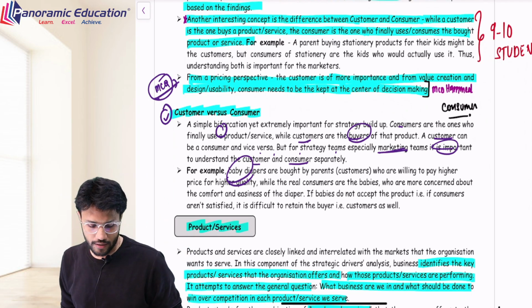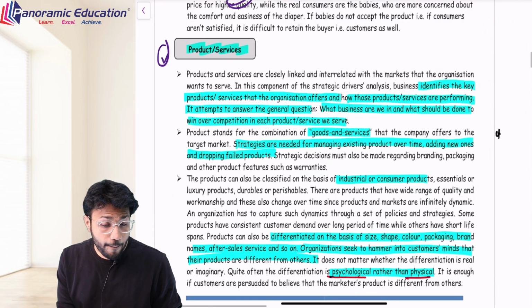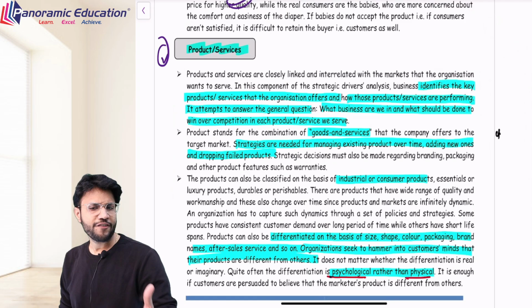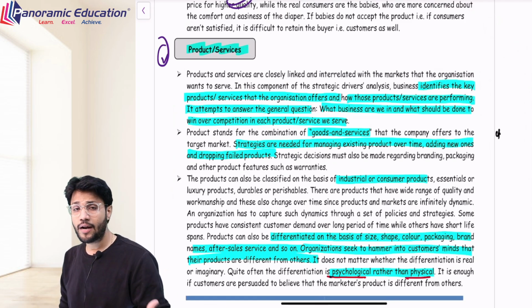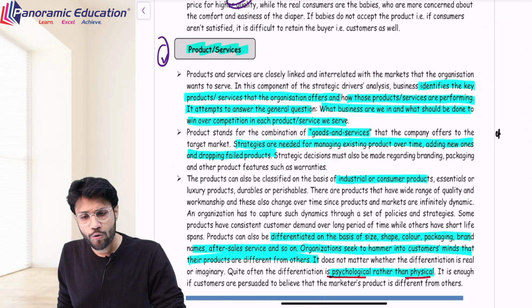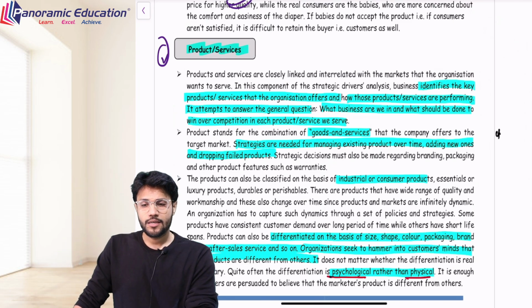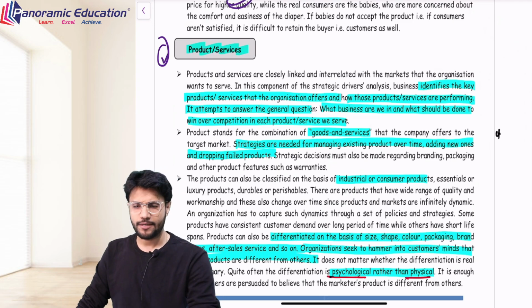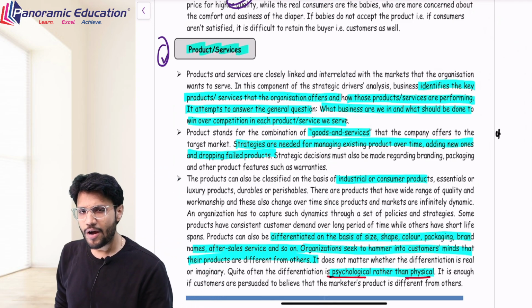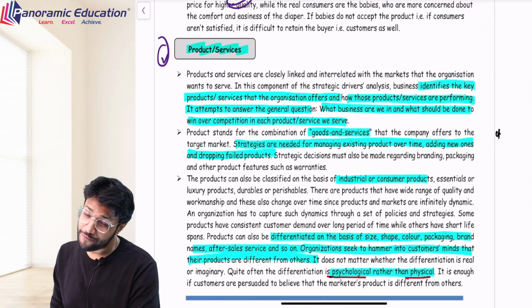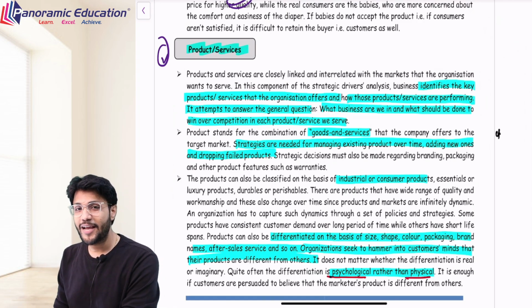Now, the third key strategic driver is the product which we are making and the service which we are delivering. Well, products can be of different types. For example, industrial products are used by industries, for example, machines or raw material. There are consumer products which are directly consumed. There can be differentiation on the basis of size, shape, color, packaging, after sales service, everything. But you have to ensure that the product is different, at least physically or psychologically.